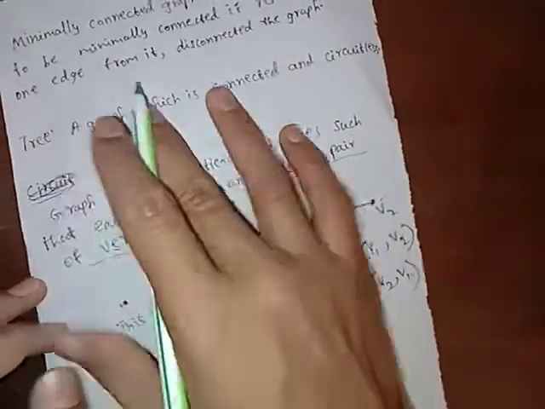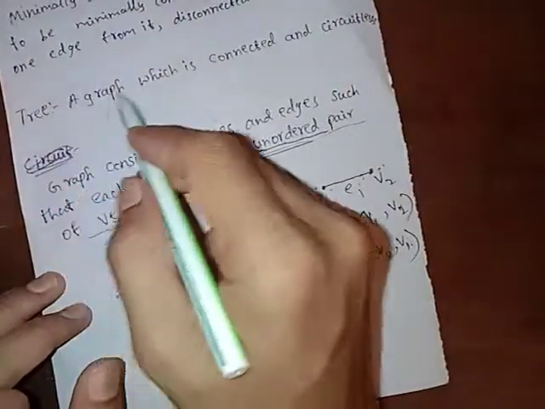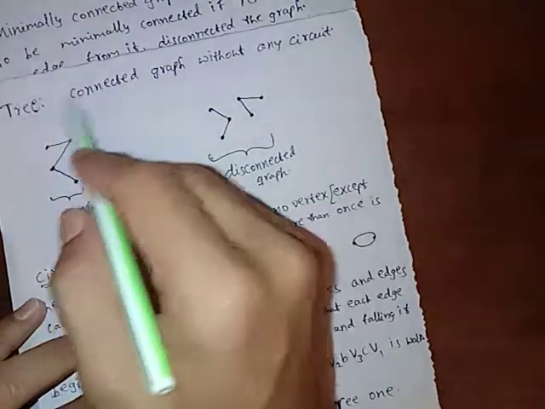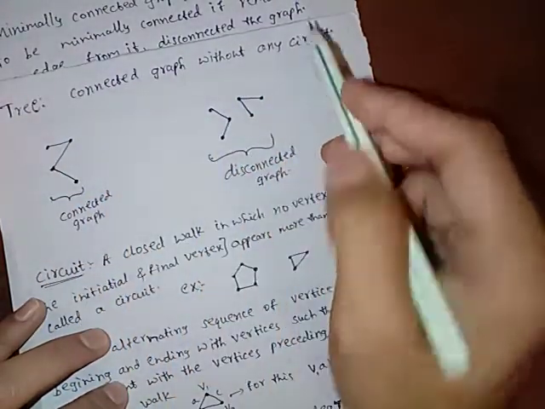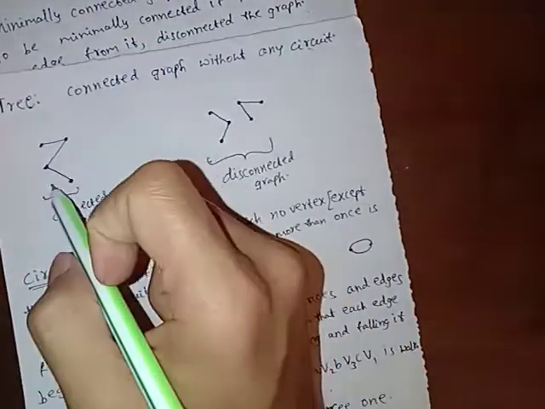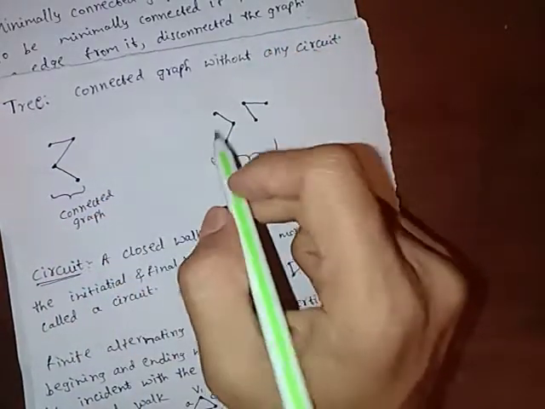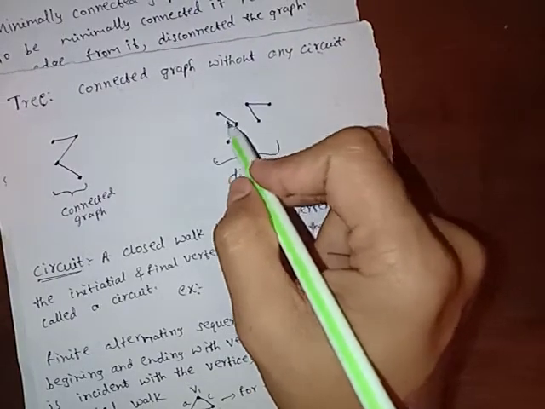So then we have to know what is a tree and what is minimally connected. A tree means a graph which is connected and circuitless. For example, a tree means a graph without any circuit, a connected graph without any circuit. What is connected? This is a connected graph. And if we take this, it is a disconnected graph. Why? Because there is no connection from here to here.